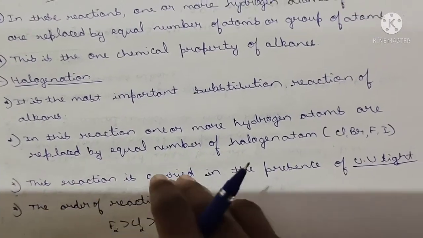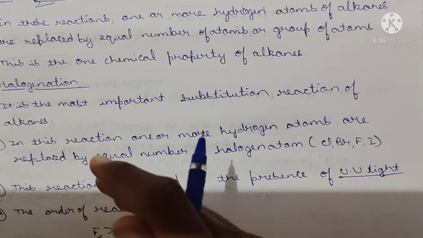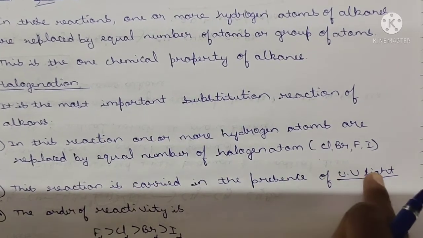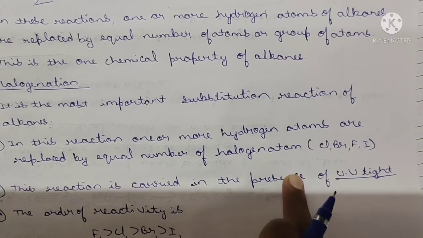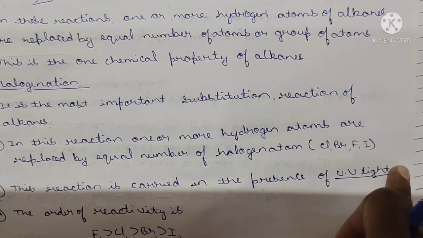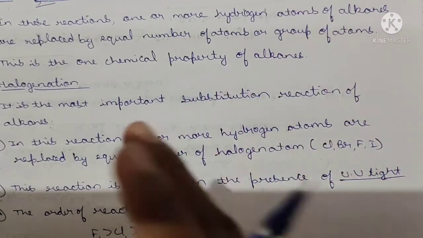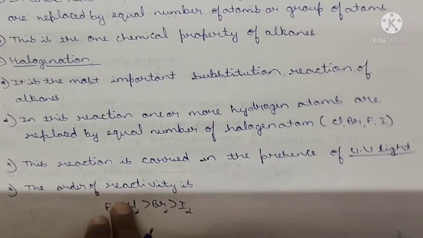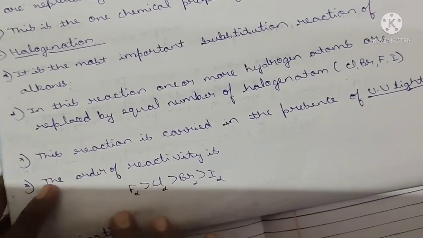This reaction is carried out in the presence of UV light, or at approximately 548 degrees Celsius. You remember, this reaction is carried out in the presence of UV light, because at room temperature the reaction does not proceed, so we pass UV light to make this reaction proceed.